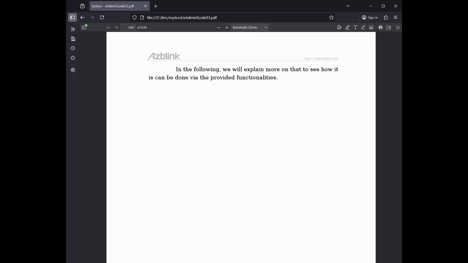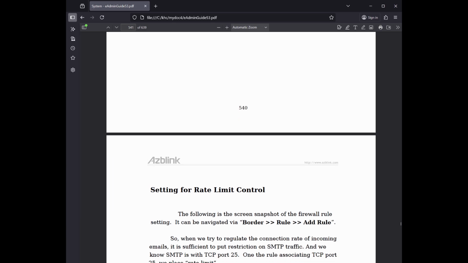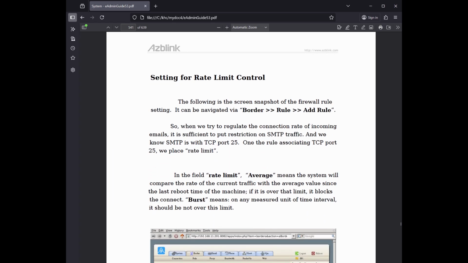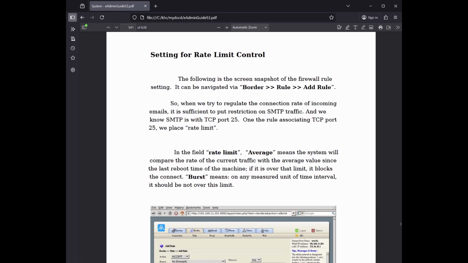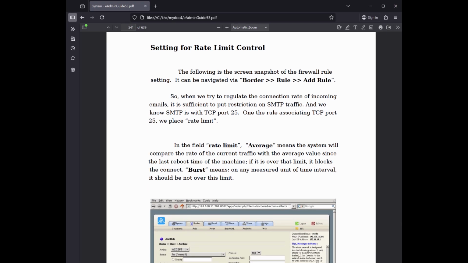Setting for rate limit control. The following is the screen snapshot of the firewall rule setting. It can be navigated via Border Rule, Add Rule. So, when we try to regulate the connection rate of incoming emails, it is sufficient to put a restriction on SMTP traffic. And we know SMTP is with TCP port 25. For the rule associated with TCP port 25, we place a rate limit.